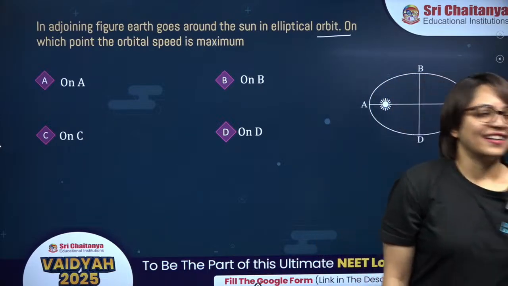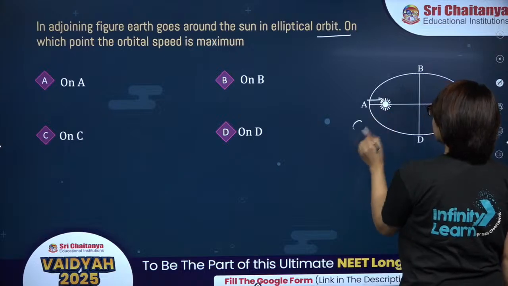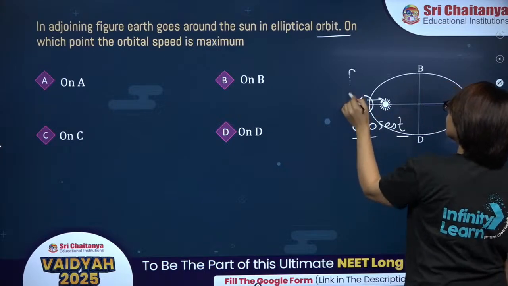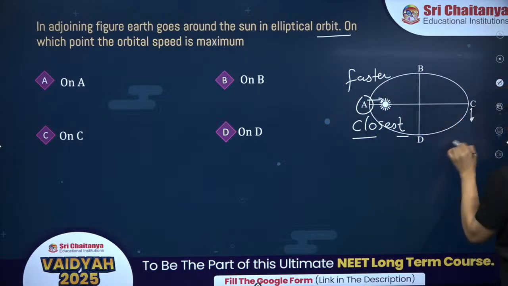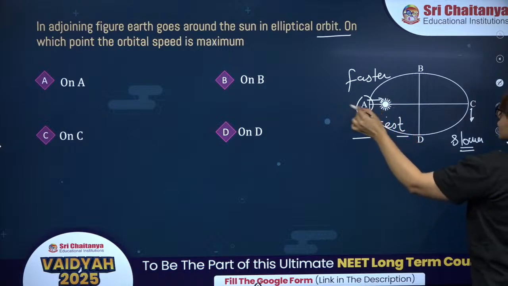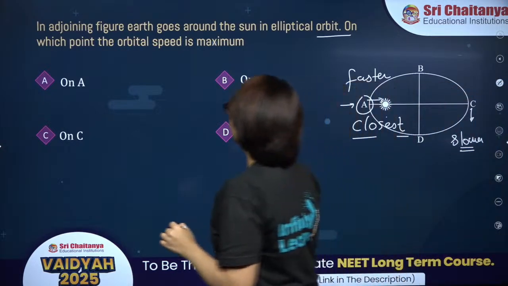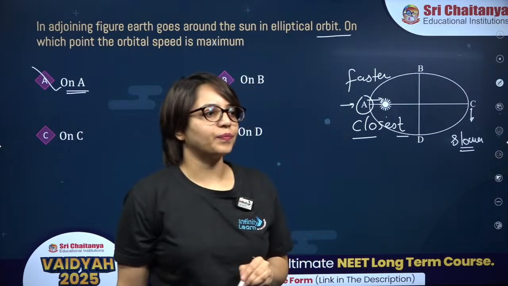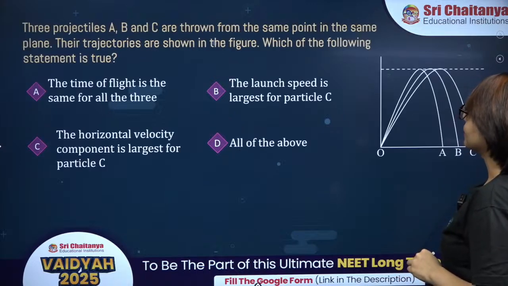Alright. So when the planet is closest to the sun, it will be faster. And when it is farther from the sun, it will be slower. Okay. So when it is closer to the sun at point A, it will be faster and its orbital speed will be maximum. So correct answer is option A. Well done, well done.